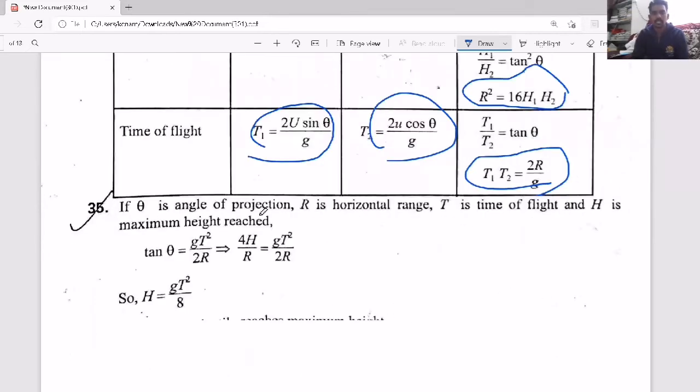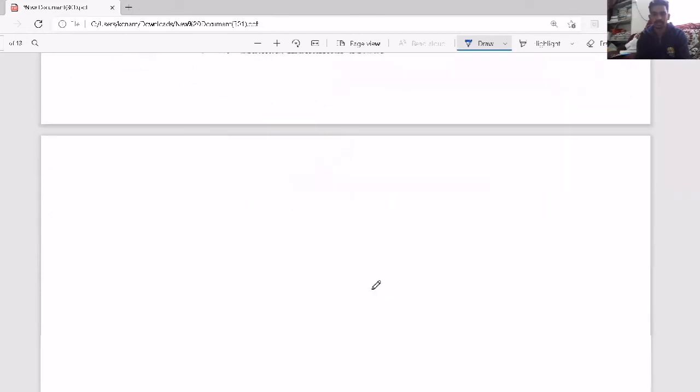And one more relation: if theta is the angle of projection, R is horizontal range, T is time of flight, and H is maximum height, then you can make a relation between them. How to make this relation is nothing but manipulation of equations. You add them, subtract them, divide them, multiply them, square one of them, whatever you do, but try to manipulate and get a relation according to the options they have given. That is called manipulation, which is very important in physics. So please try to understand all these things.